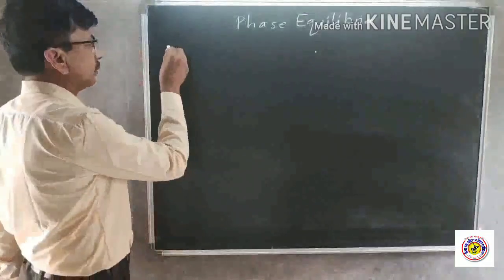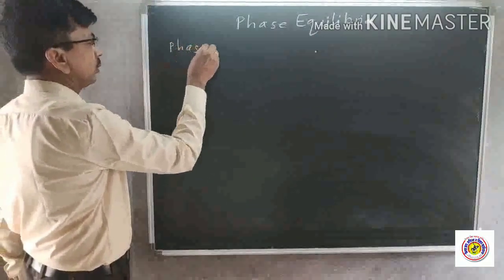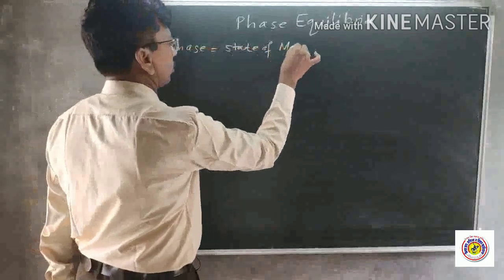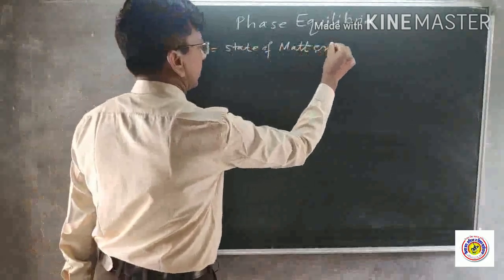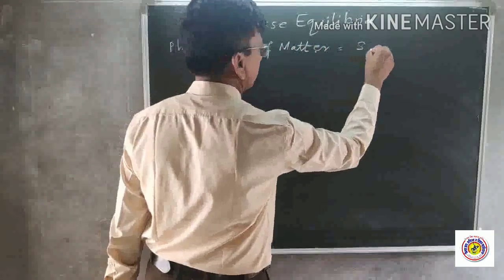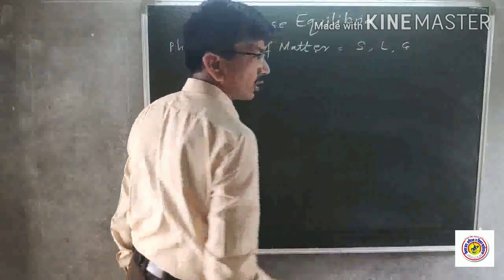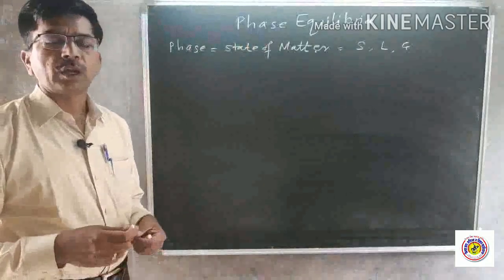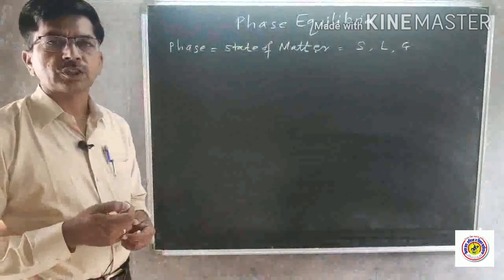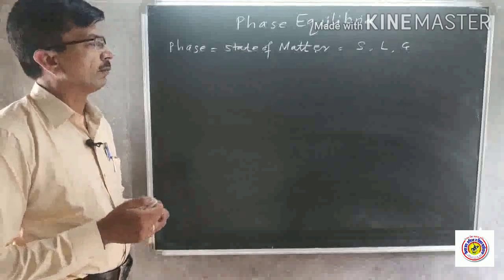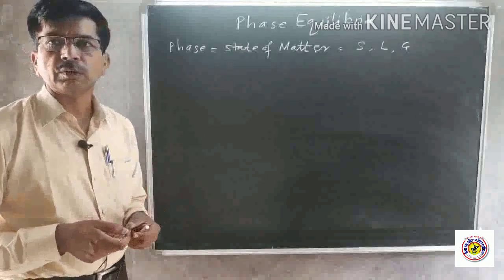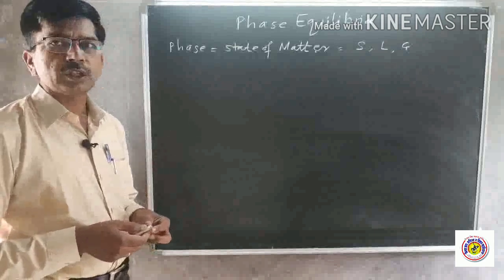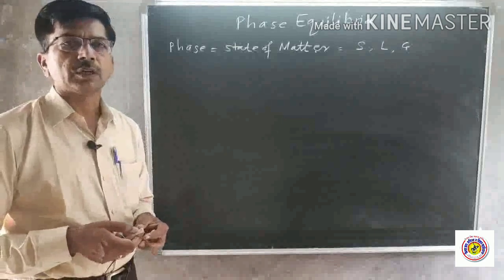We know that a phase is nothing but a state of matter, and you know that there are three states: solid, liquid and gaseous. Equilibrium means when the rate of forward reaction and backward reaction is the same, then we say that the reaction is under equilibrium. And when there is equilibrium between the phases, then we say that it is a phase equilibrium. Now we see some fundamental concepts related to the chapter.